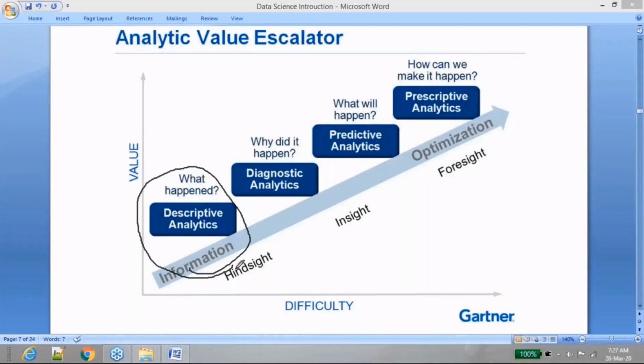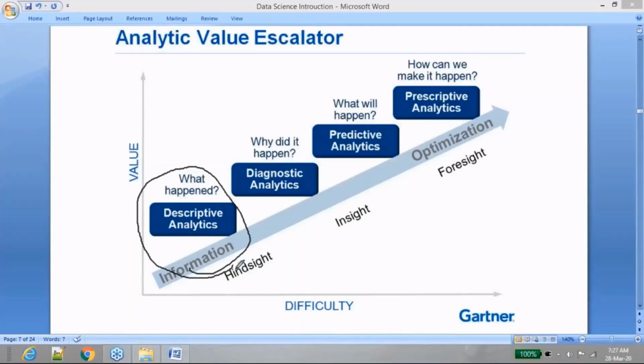Why did it happen? I need to dig in detail into the data. What happened in this particular region? Has the sales come down in this region, or in that region? Or is the sales reduced because this particular product is not performing well, or because of some political issues? So you need to understand why it happened.